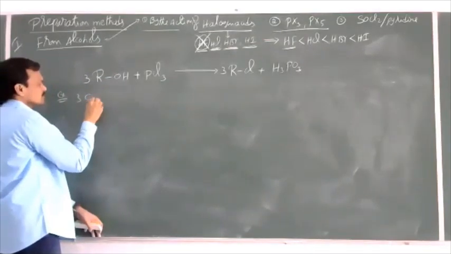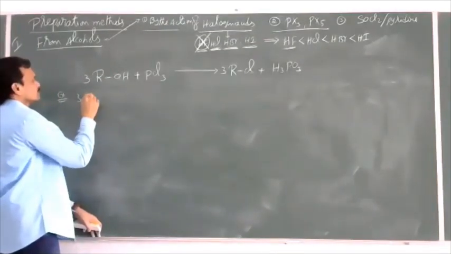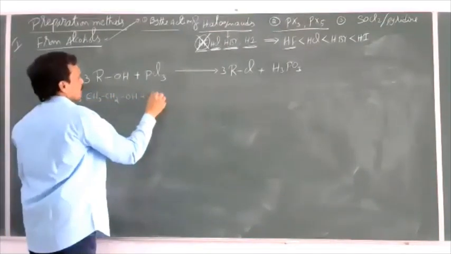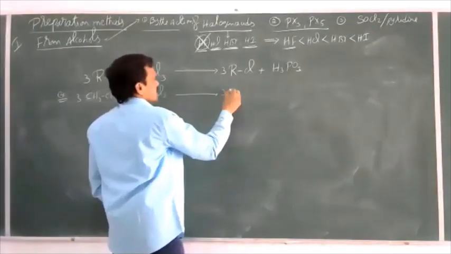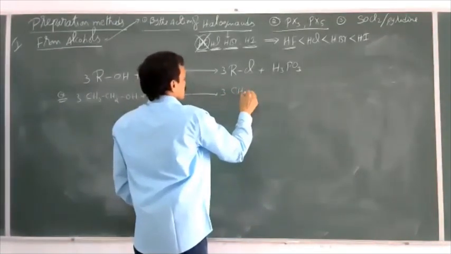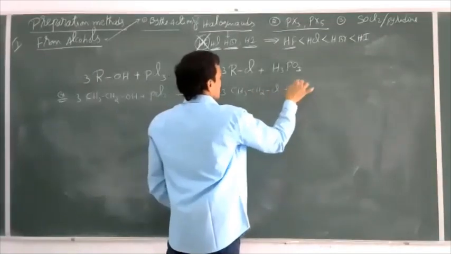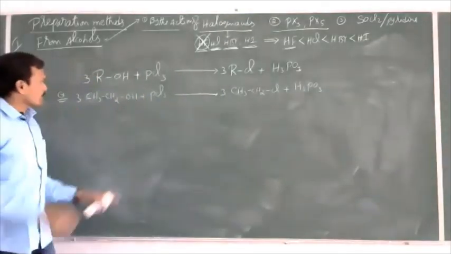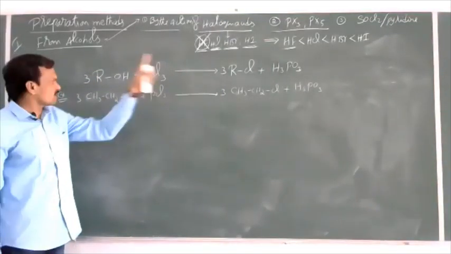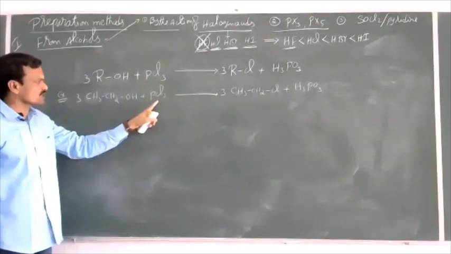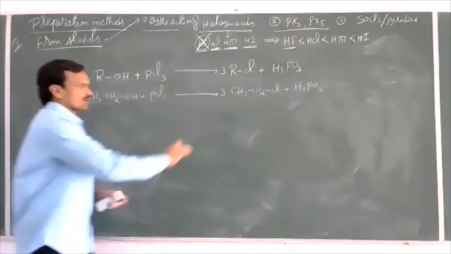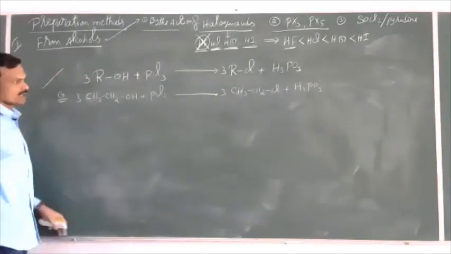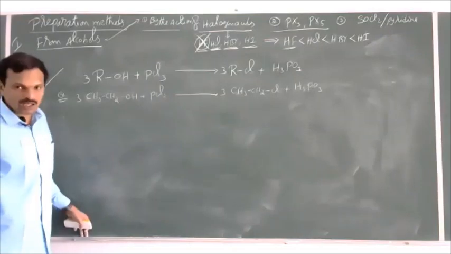3 moles of CH3CH2OH plus PCl3 gives rise to 3 moles of CH3CH2Cl plus H3PO3. So this is the preparation of chloroalkane from alcohols by the action of phosphorus trichloride. This is ethyl alcohol and this is ethyl chloride. Then how to prepare bromoalkanes? Same method.